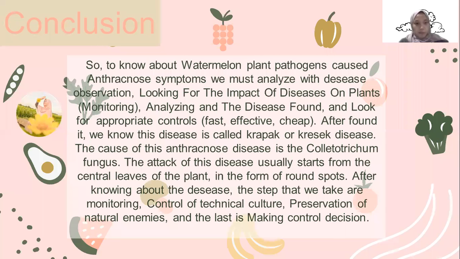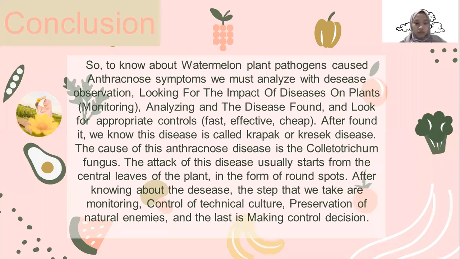Okay, so the last is the conclusion. To know about the watermelon plant pathogen that causes anthracnose symptoms, we must analyze with disease observations, looking for the impact of disease on plants, or monitoring, and then analyzing the disease found and looking for appropriate control, fast, effective, and cheap. After finding it, we know this disease is called Krapak or Krasek disease.